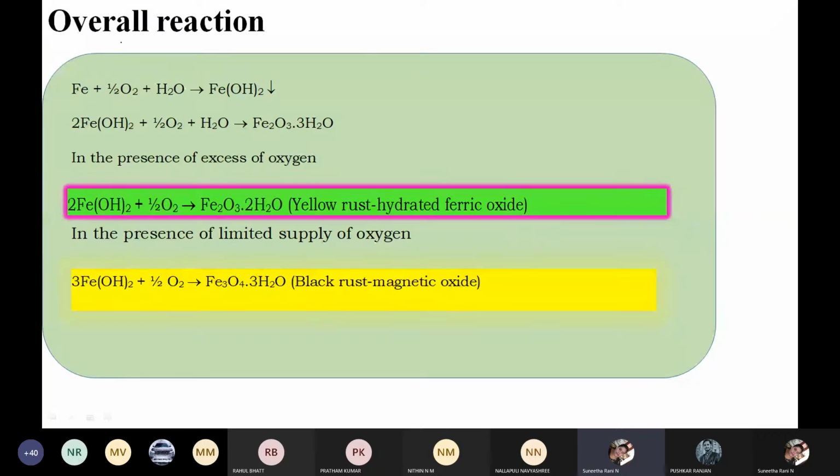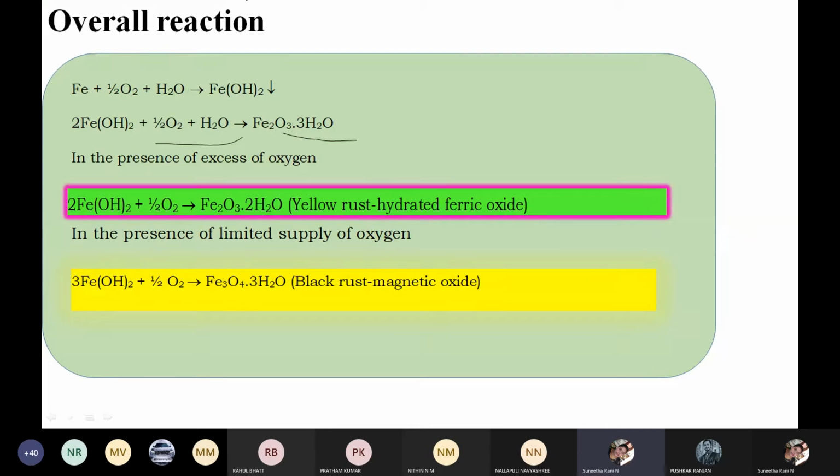This ferrous hydroxide again reacts in the presence of oxygen and water to give Fe2O3·3H2O, called rust, which is hydrated ferric oxide.